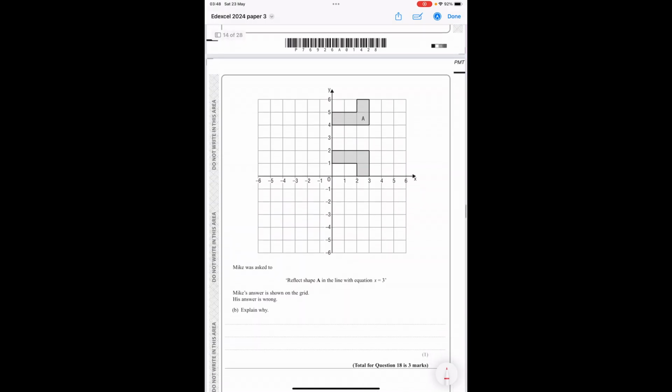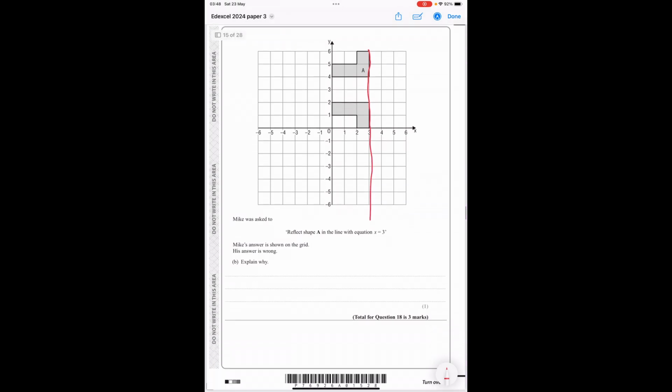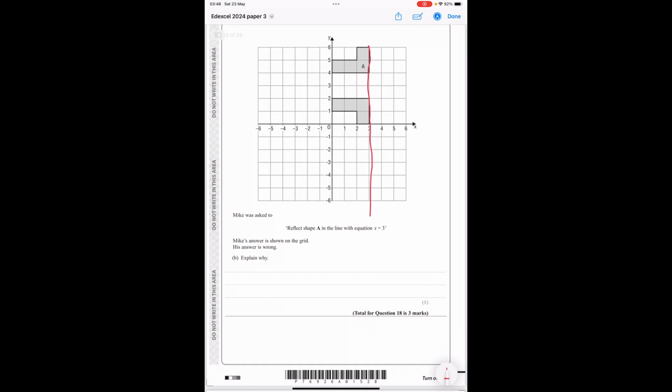Mike was asked to reflect shape A in the line with the equation x equals 3. So the line with the equation x equals 3 is here. That's going through the x-axis at 3. So what has he done wrong? He's done a reflection in the y-axis. So he's reflected in the line y equals 3, not x equals 3.